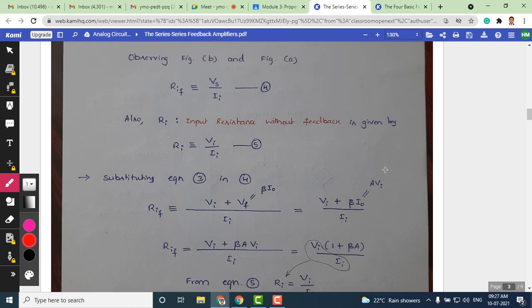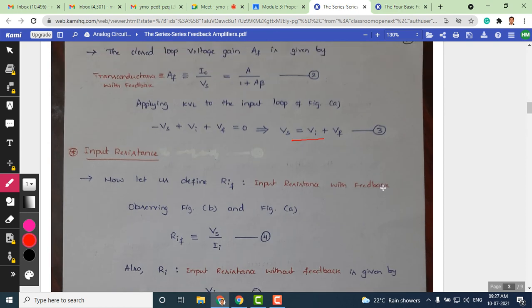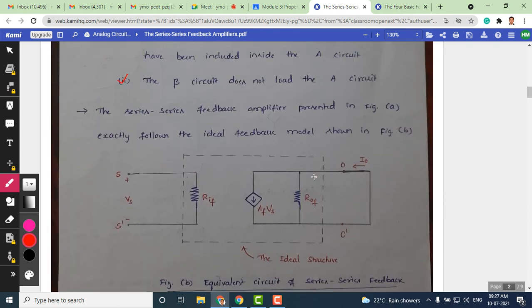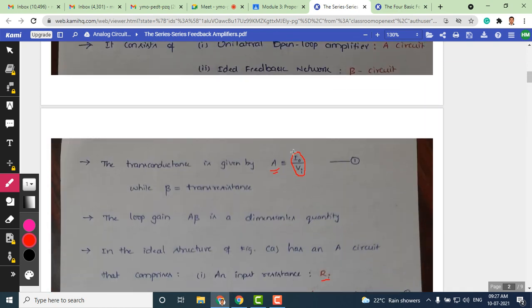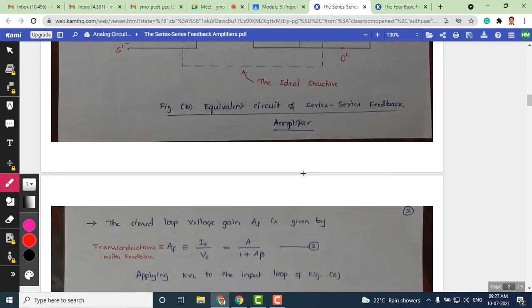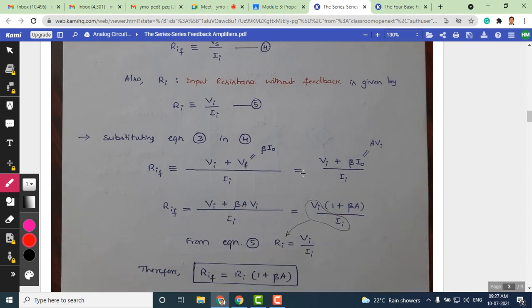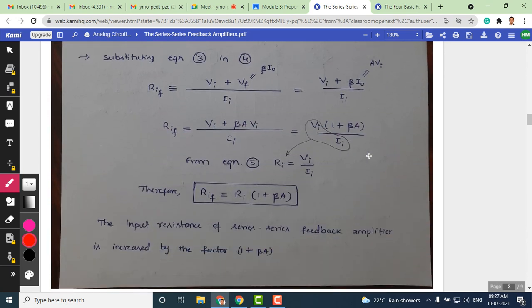How do we know that? You can see the amplifier gain A, where we have shown that here. For the basic transconductance amplifier, gain A is I naught by Vi, or I naught can be written as A times Vi. The same thing is written here: I naught is equal to A times Vi. Then the rest is simplification.